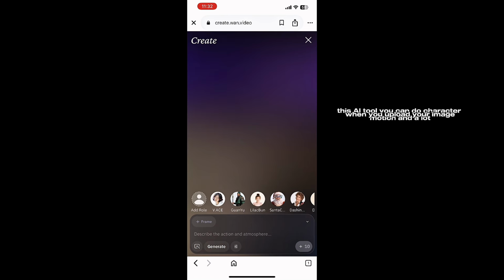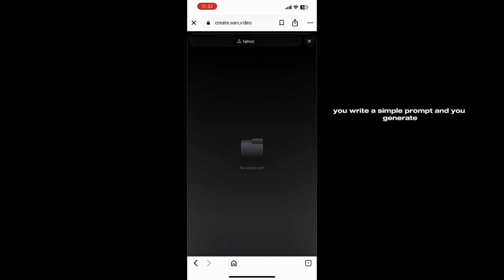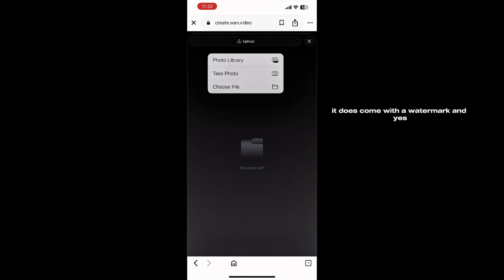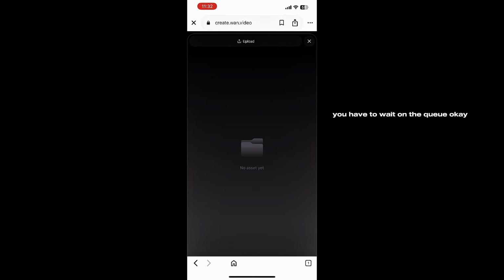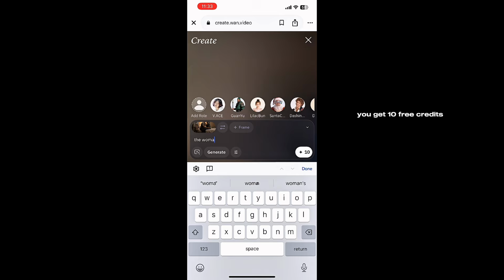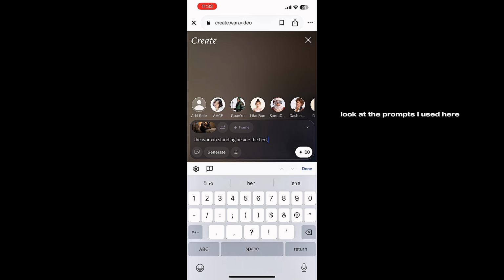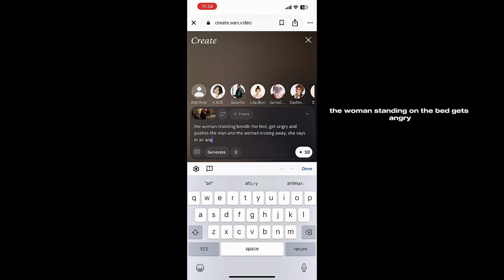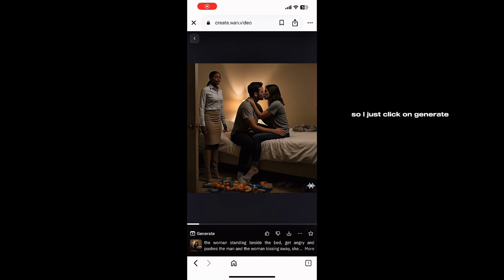When you upload your image, you write a simple prompt and you generate. It does come with a watermark, and yes, you have to wait on the queue. Okay, you get 10 free credits, and after those credits are exhausted, you can still generate. All you have to do is to stay on the queue. So once the image is uploaded, you write a very simple prompt. Look at the prompt I used here. The woman standing on the bed gets angry, pushes the man and the woman kissing away, and says in an angry tone, how dare you? That's it. So I just click on generate.